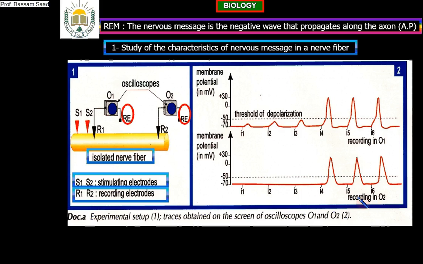Before interpreting, and in our objectives we said we will interpret the experiment, please look at the document and answer this question. Are all stimulations producing an action potential?